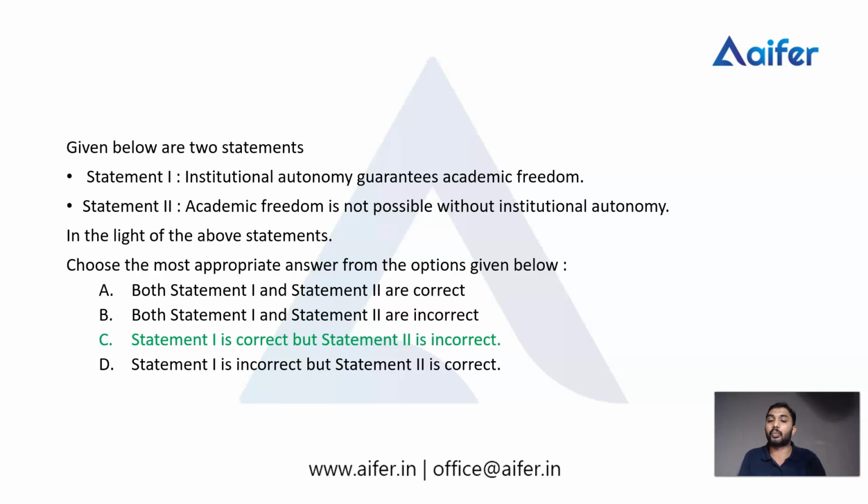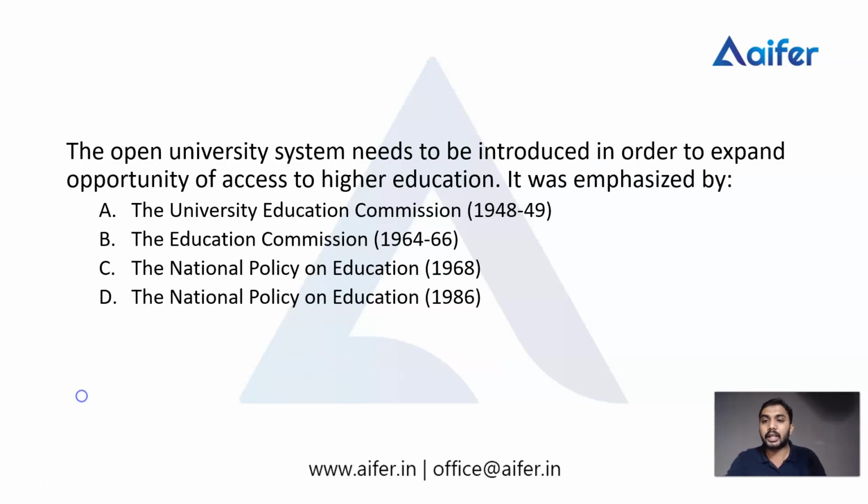autonomy provides academic freedom, but not only institutional autonomy, some other factors also influence academic freedom, like the thinking level or attitude of faculties or professional autonomy. These kinds of things also influence academic freedom. So we cannot say that academic freedom is not possible without institutional autonomy. There is a chance of academic freedom without institutional autonomy. Okay, then we can move to the next.